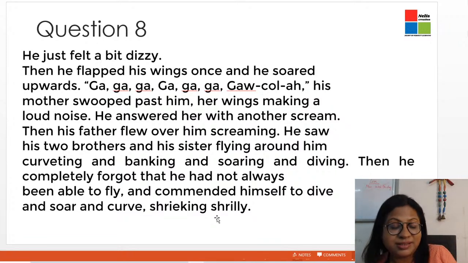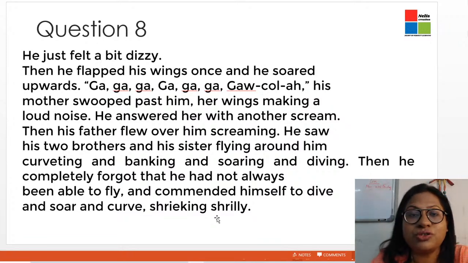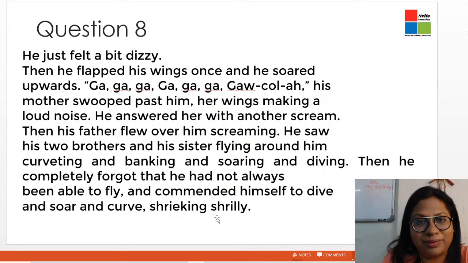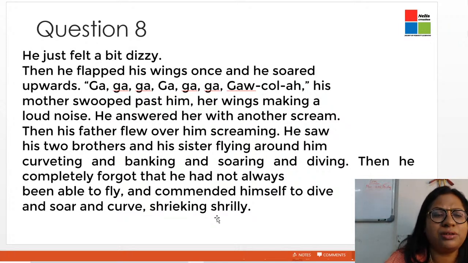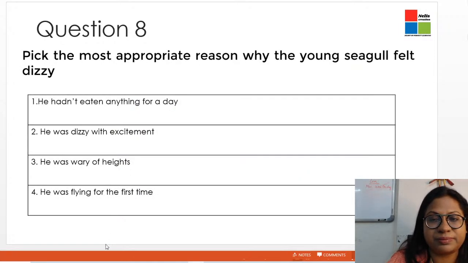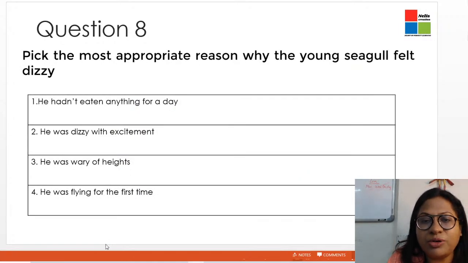So this is the extract, and if you have prepared your lessons nicely, you must be knowing that this is from Lesson 2, Stories About Flying, right? So let us check out which questions we have from this lesson. Pick out the most appropriate reason. Why was the seagull feeling dizzy?